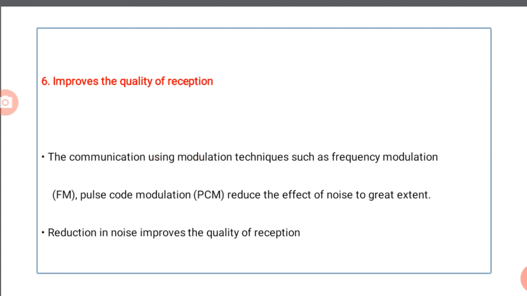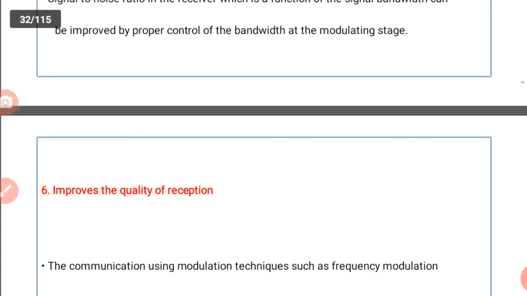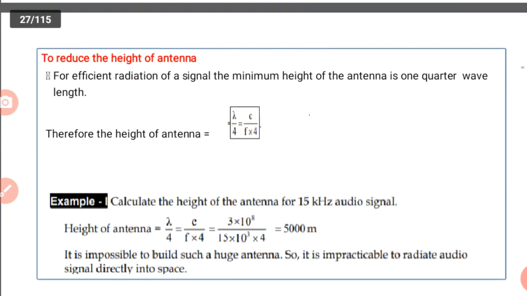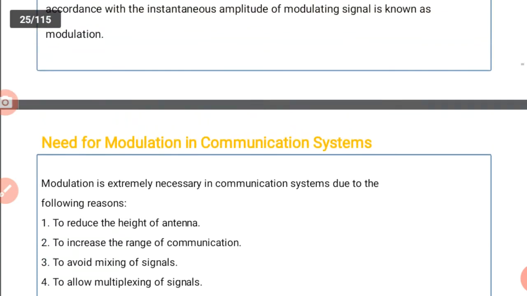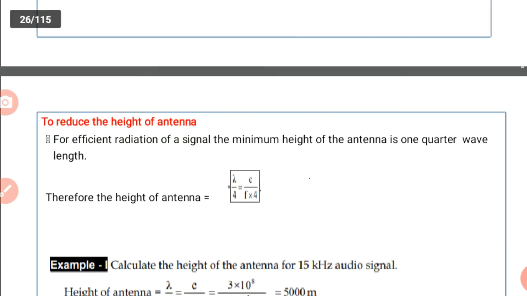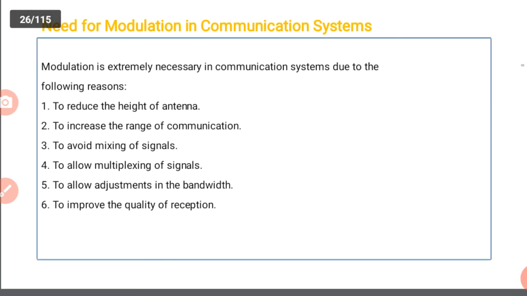When there is a reduction in the noise, there is an increase in the quality of reception. So these are the main elements needed for modulation. There are 6 ways we increase the quality of the signal. The need for modulation: first, to reduce the height of the antenna; second, to increase the range of communication; to avoid mixing of signals; to allow the multiplexing of a signal; to allow adjustment in the bandwidth; and to improve the quality of reception.